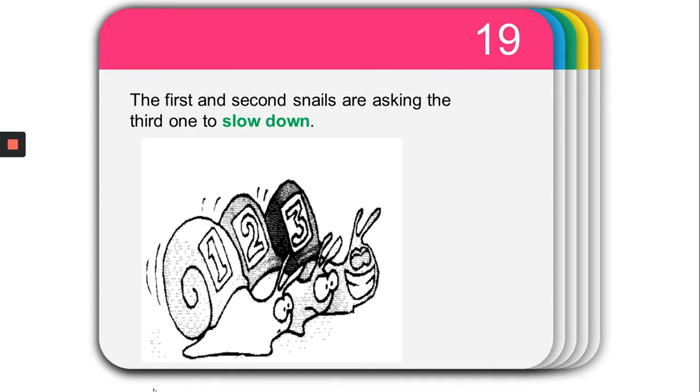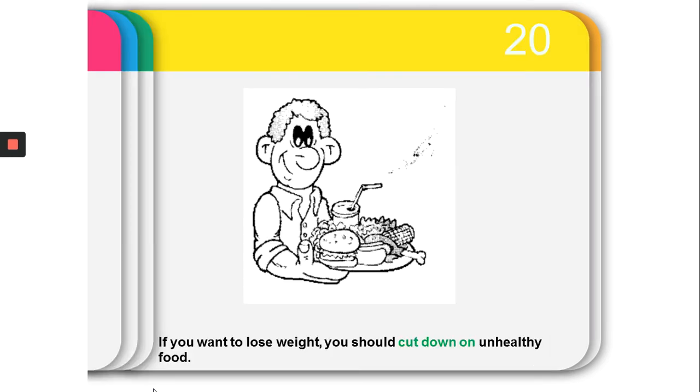Okay, the first and second snails are asking the third one to slow down. Okay, slow down means to move slowly. We use this phrasal verb a lot of times. Okay, you say slow down, please.